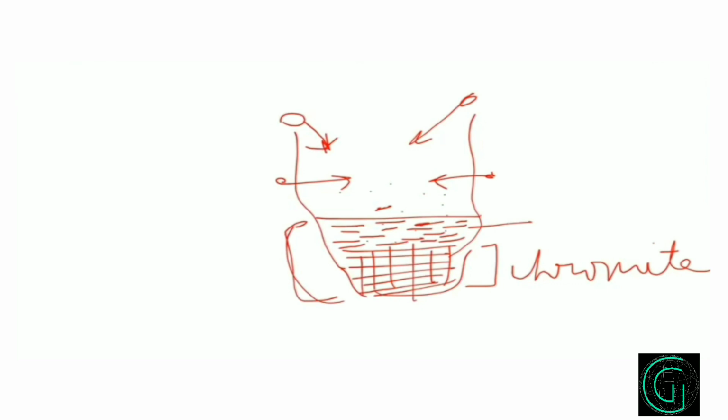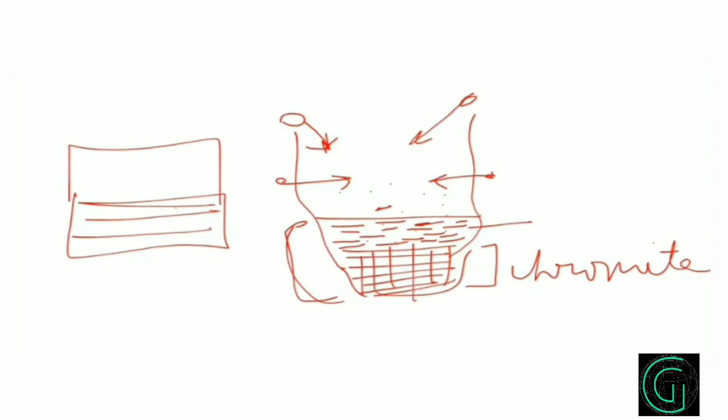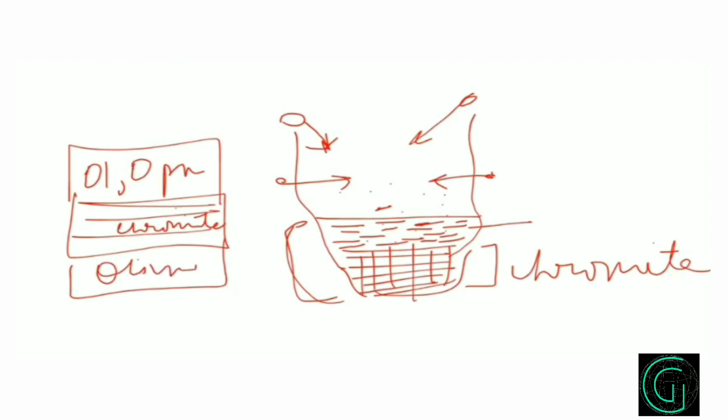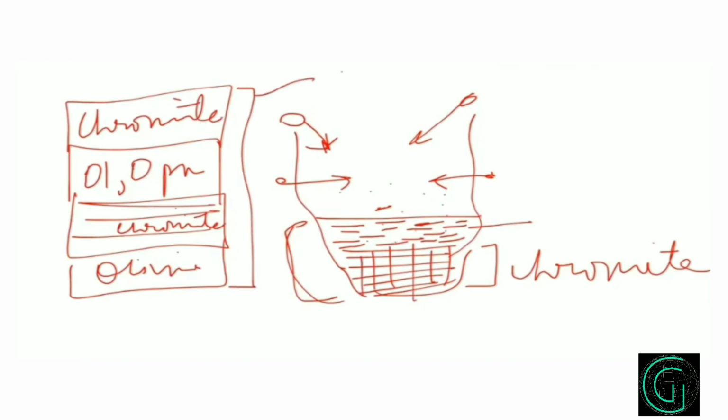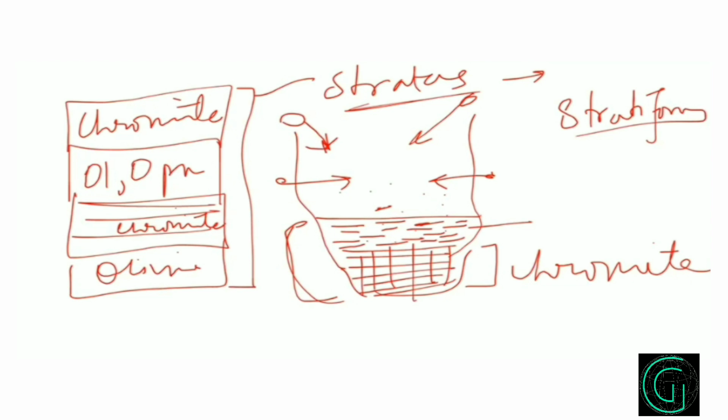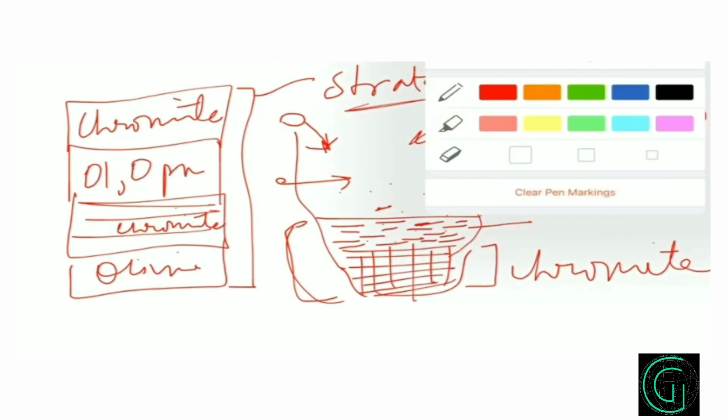With this occurrence you can say that these are occurring in strata: here is a stratum of chromite, here is a stratum of olivine and OPX, then a stratum of chromite, then olivine and OPX again. Again here can be olivine, and can also be chromite. So these are occurring in strata, and that's why we call them stratiform chromite.